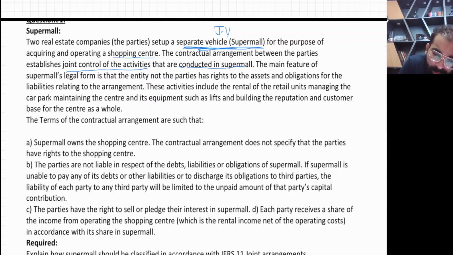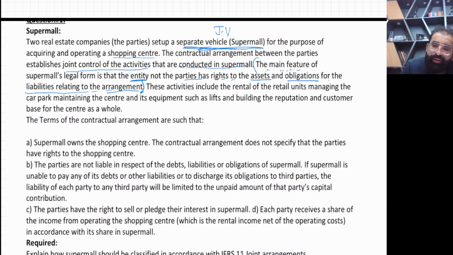The main feature of Super Mall's legal form is that the entity, the newly born entity, not the parties, has right to the assets and obligations for the liabilities relating to the arrangement. Yes, when you were kids, your teacher taught you that for a limited company all assets belong to the company, all liabilities belong to the company. Shareholders are not the owner of the assets. Remember, shareholders only have interest in the net assets. So this line again indicates that this is a joint venture.